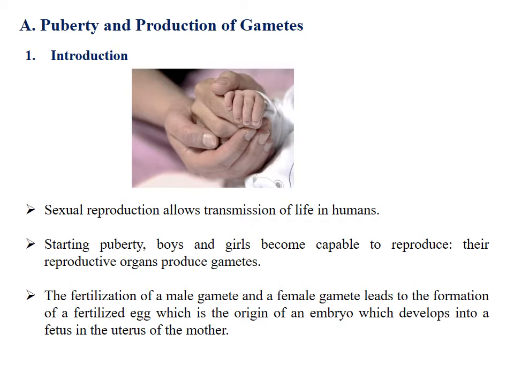Sexual reproduction allows transmission of life in humans. Starting at puberty, boys and girls become capable of reproducing. It means their reproductive organs can produce gametes. The fertilization of a male gamete and a female gamete leads to the formation of a fertilized egg, which is the origin of an embryo, which develops into a fetus in the uterus of the mother.